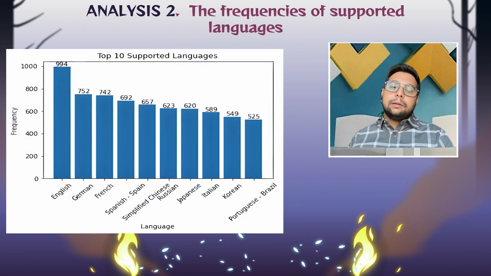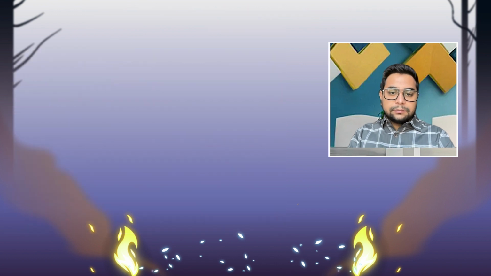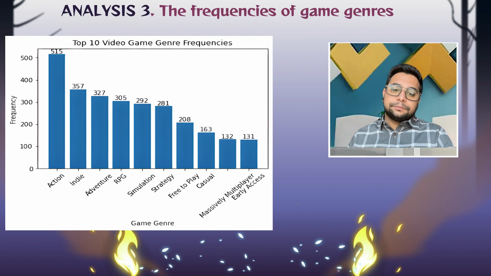Now talking about the most popular languages that these games support. In the graph, you can see that English, German, and French are the most popular languages that are there in most of the games. If you see, there is a little difference between German, French versus English, but there is not much difference between German and French. So if we have a game which supports one of these three languages, it's highly likely that it will be for the right audience.